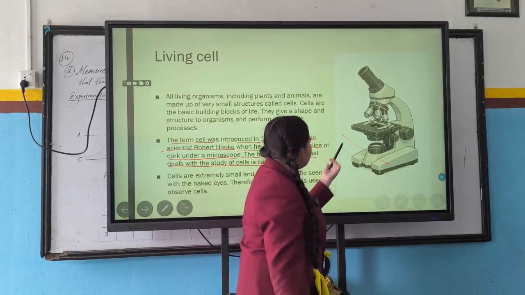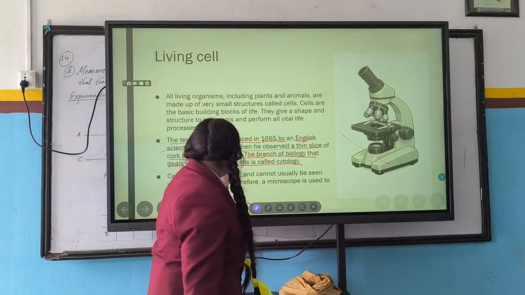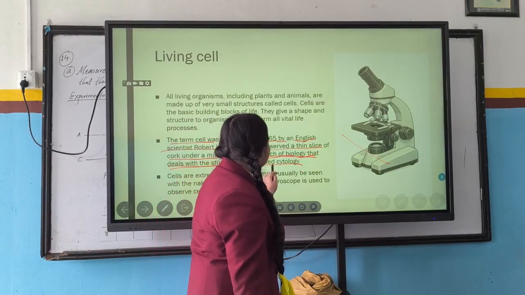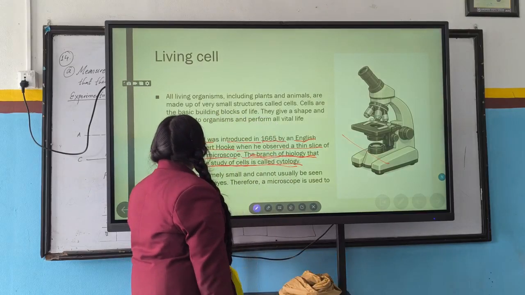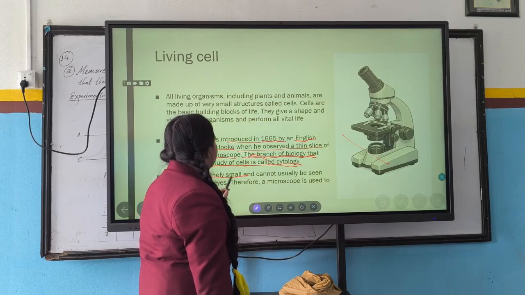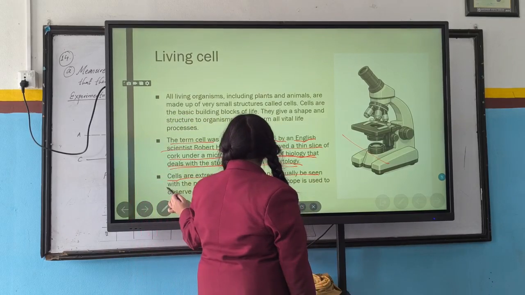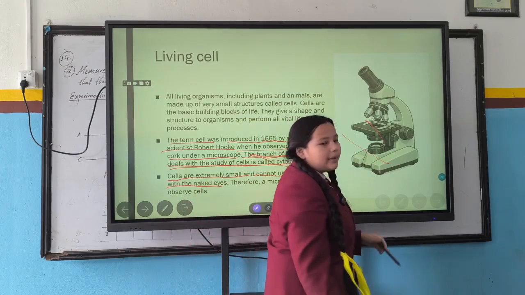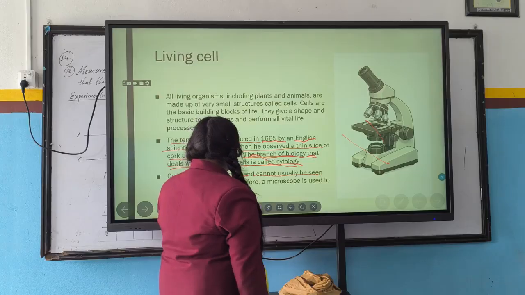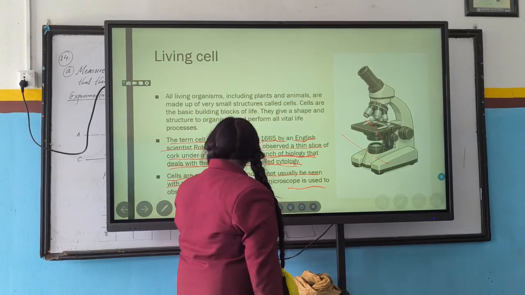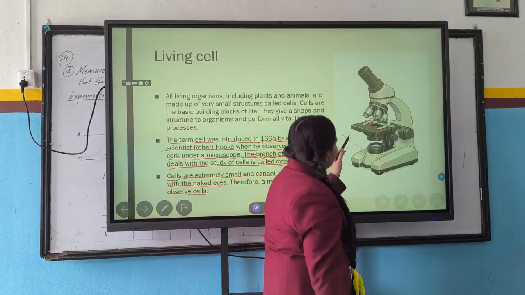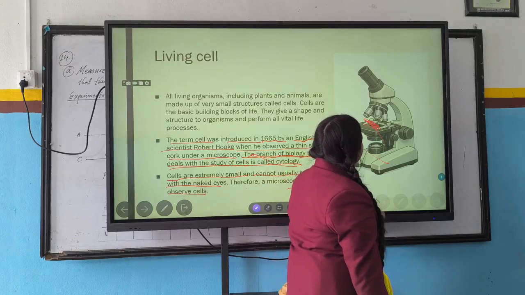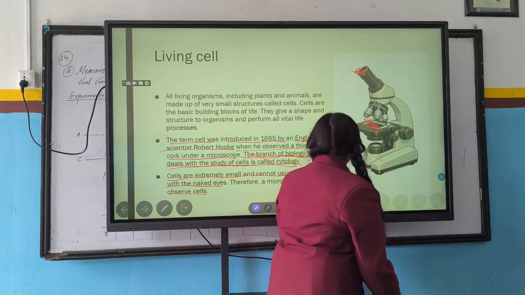You can see here the microscope. The branch of biology that deals with the study of cell is called cytology. Understand that? Cells are extremely small and cannot usually be seen with our naked eyes. So we need to use a microscope, and by the help of a microscope we can see the cells, and therefore a microscope is used to observe cells. So we put here the things we want to observe, and we can see the things from here.